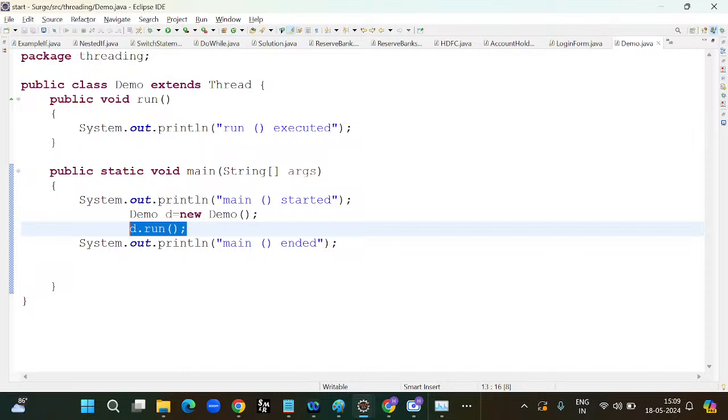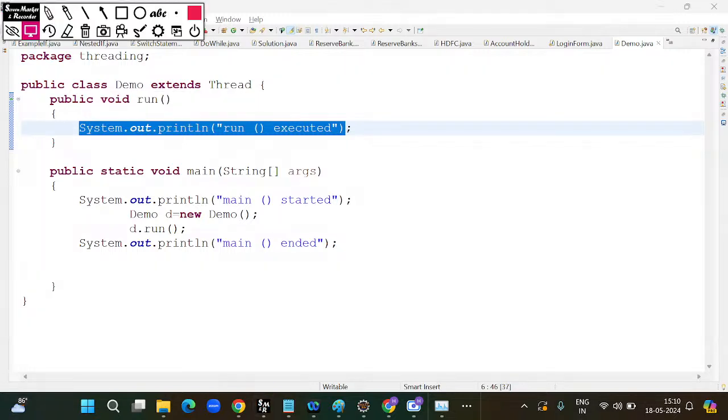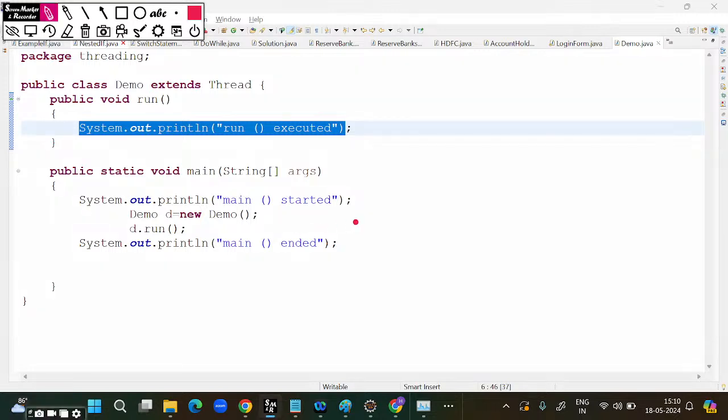Whatever statements are available under the run method, those statements get executed. I will show you in Paint, then you guys will get the clarity. I hope my screen is visible for everyone. So the first time this line got executed. This is the first line.